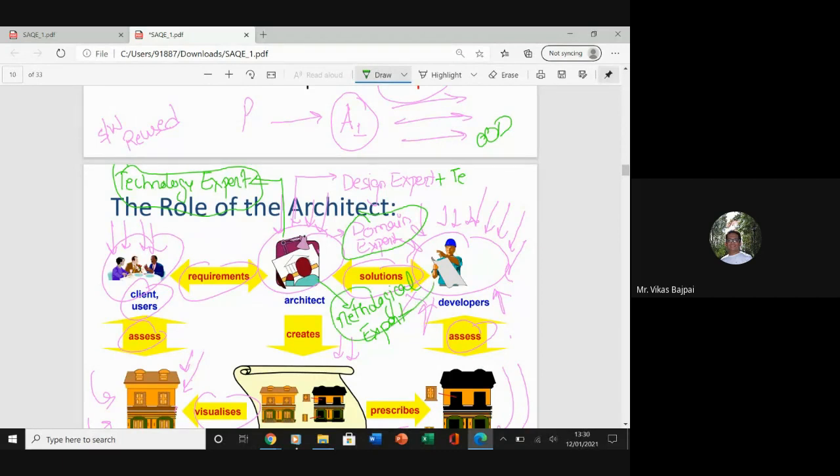And when it comes to the methodological expertise, the architect should be expert on software development methodologies that may be adopted during your software development lifecycle. And he or she should choose the appropriate approaches for development that can help the entire team as well.